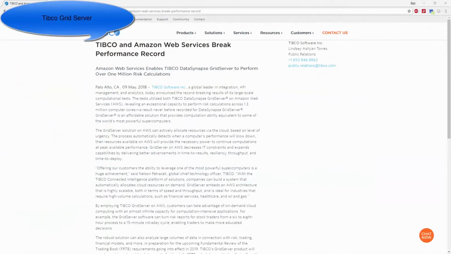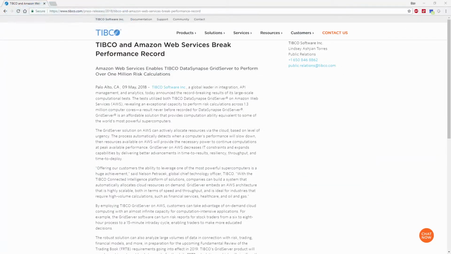The Grid Server solution on AWS can actively allocate resources via the cloud based on level of urgency. By employing TIBCO Grid Server on AWS, customers can take advantage of on-demand cloud computing with an almost infinite capacity for computation-intensive applications. For example, the Grid Server software can turn risk reports for stock traders from a 6 to 8 hour process to a 15-minute intraday cycle, enabling traders to make more educated decisions.